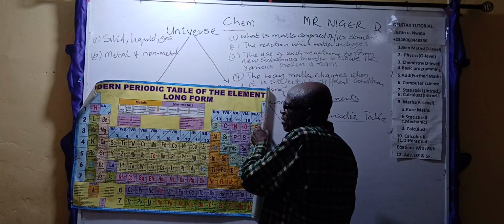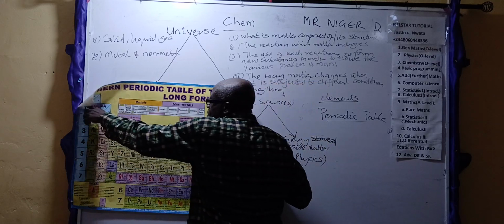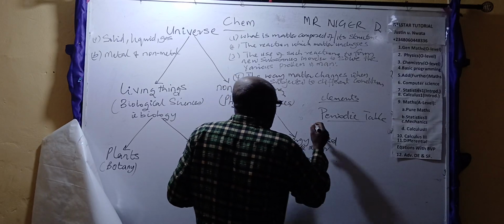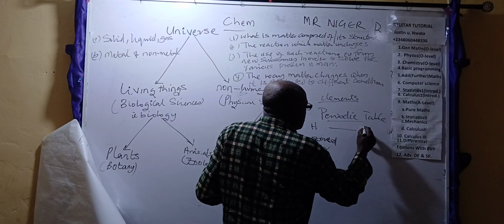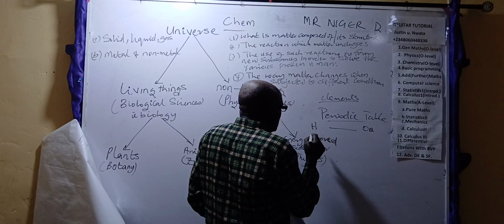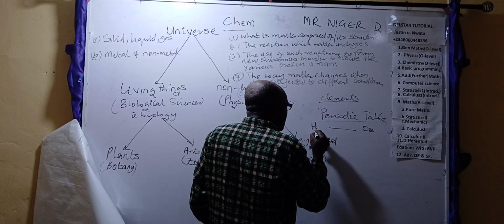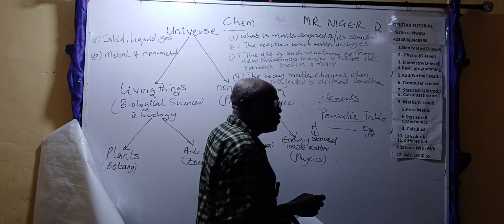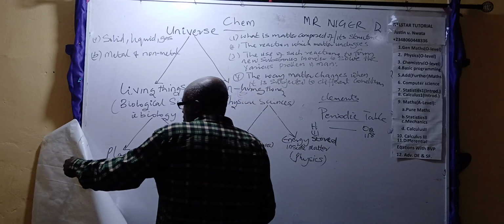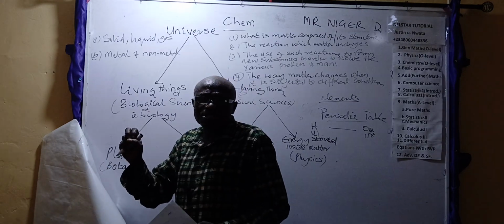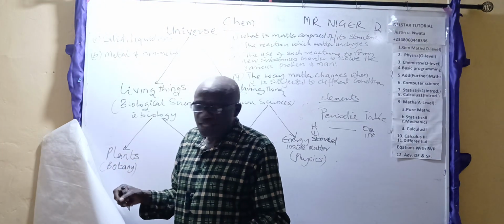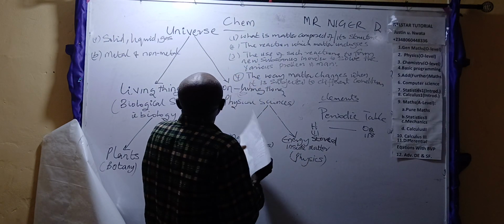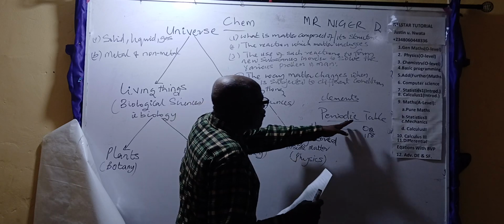All the things that make up elements are all here. The first one is hydrogen, H. The last one is oganesson, Og. Each of these has an identity number. This is 1. This is 118. So any other thing on earth you see belongs to this table, either as a single element or as a combination of two or more elements combined together. So we have moved from the earlier ways of grouping to this standard way of grouping, now called the periodic table.